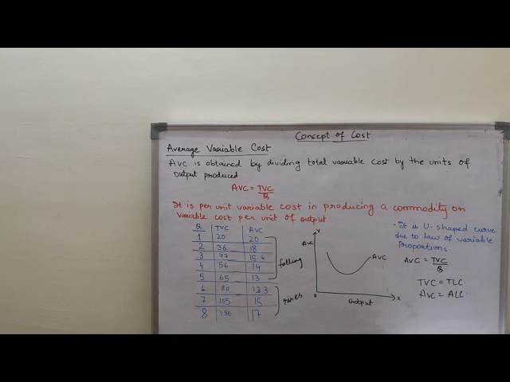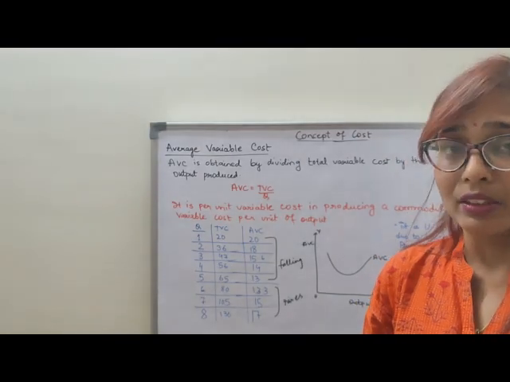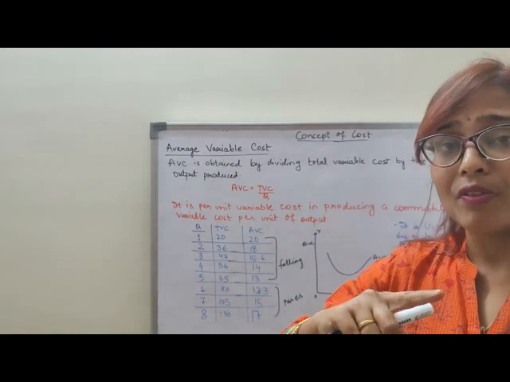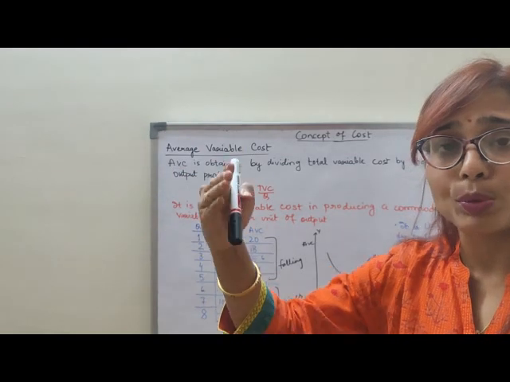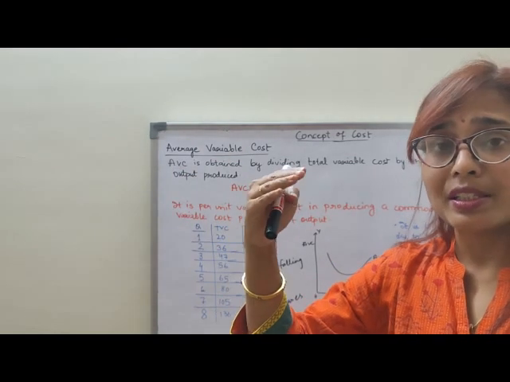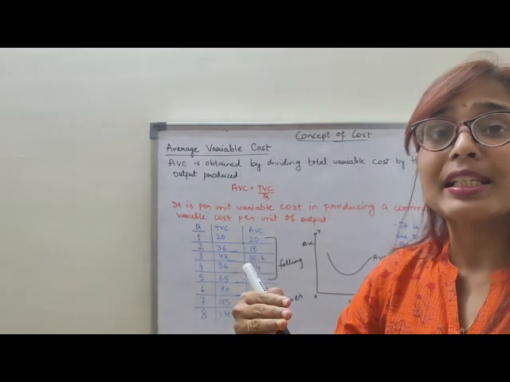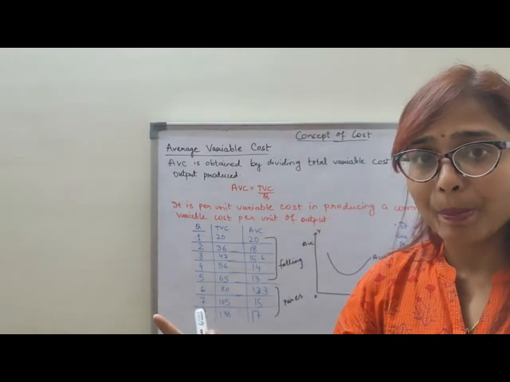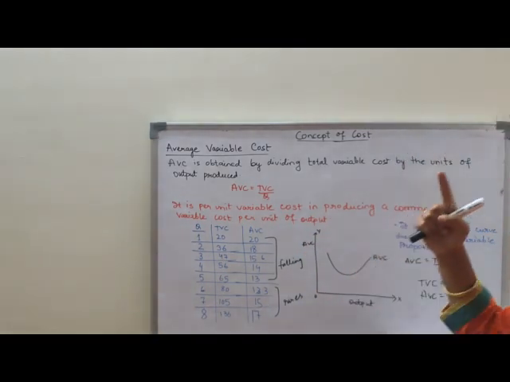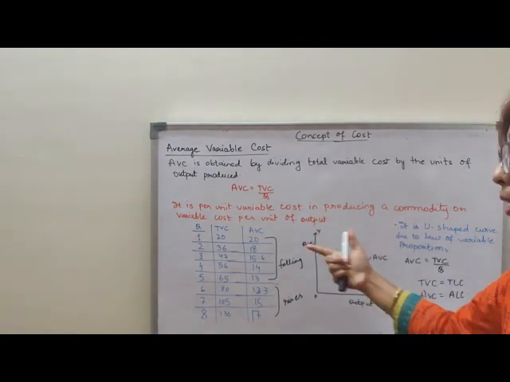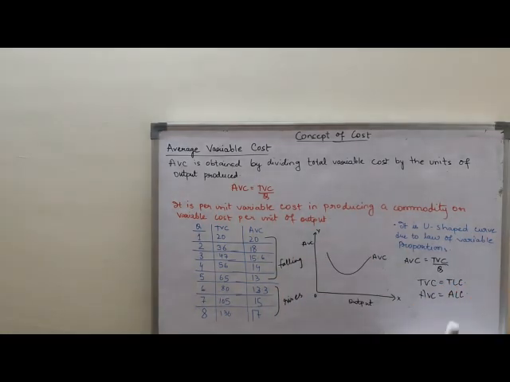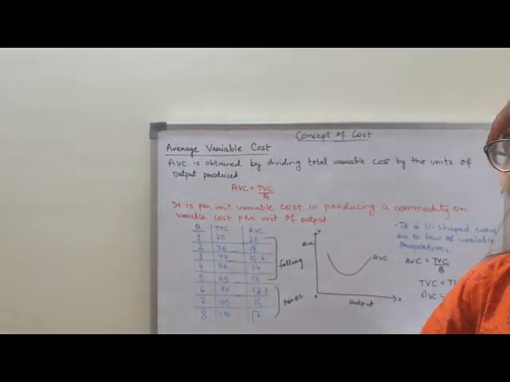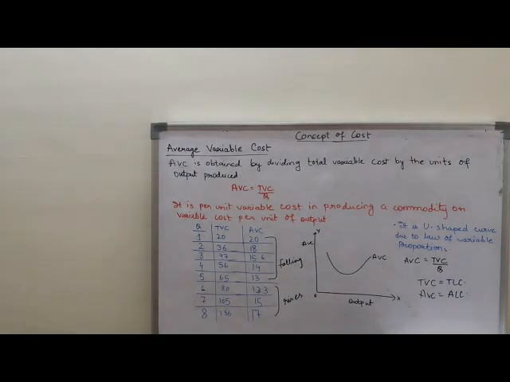As we all know, in the case of increasing return, as AP rises, I have shown you one example where I was paying 100 rupees to a worker and he is producing 15 units, then 20 units. As my average product is increasing, my labor cost per unit is reducing. That means my labor becomes cheaper. So my average labor will also become cheaper.